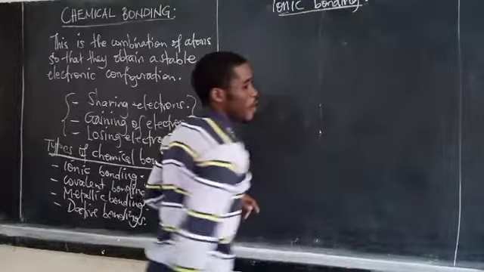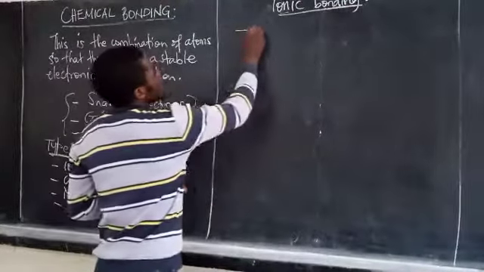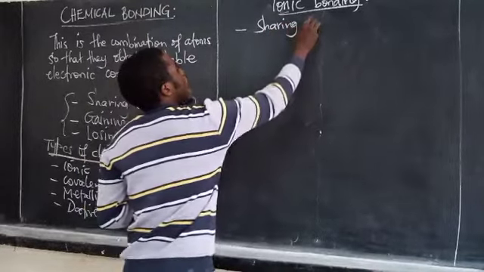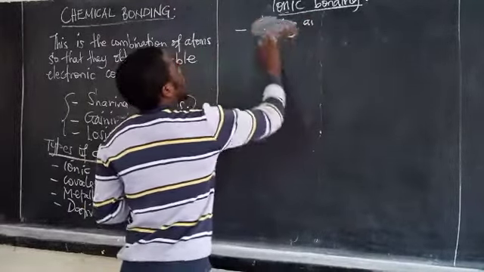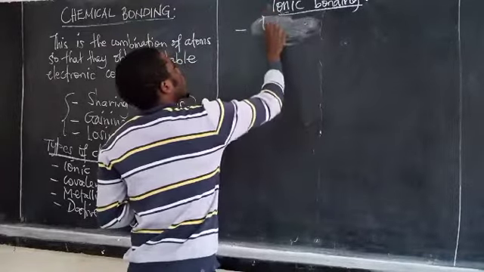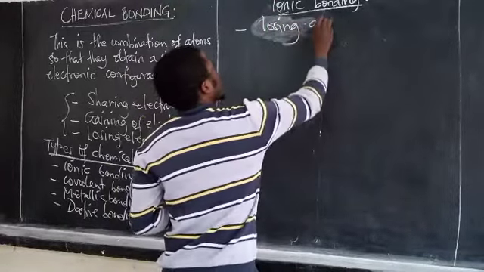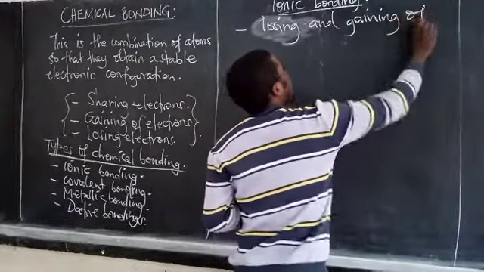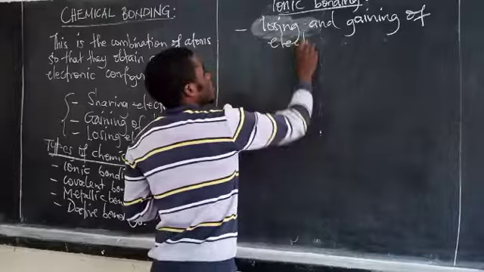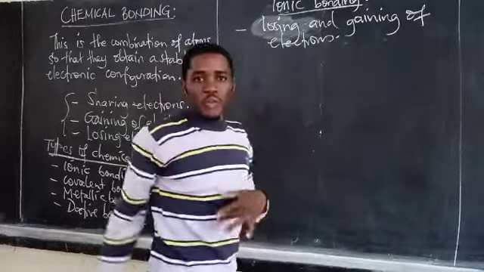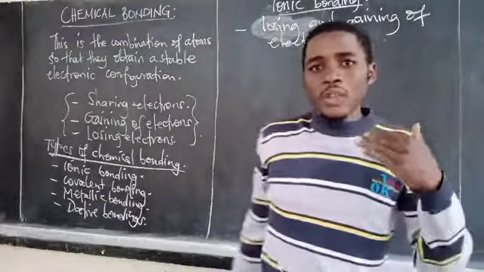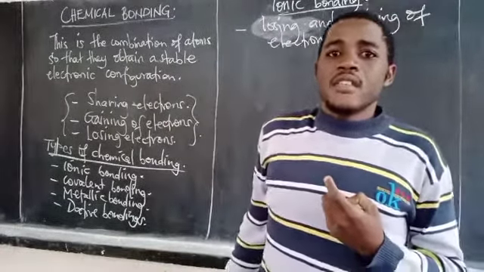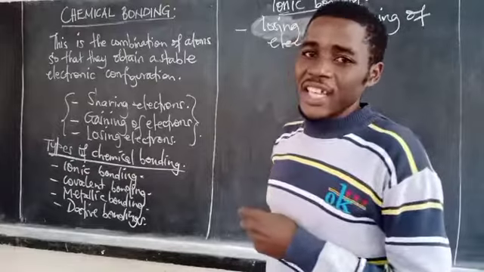First of all, to summarize, this is the bonding that involves losing and gaining of electrons. As you know, you can't lose something and somebody gets it without gaining it.